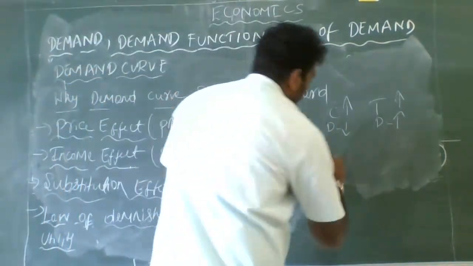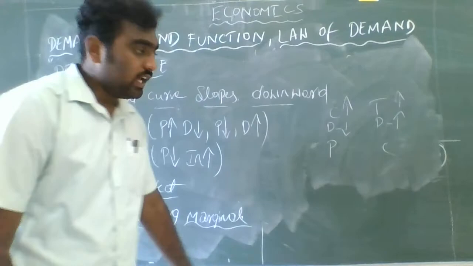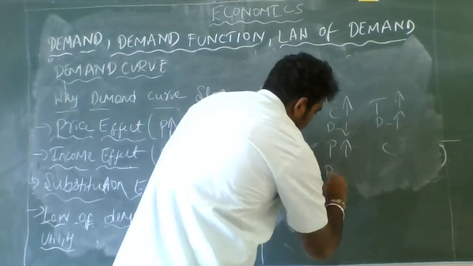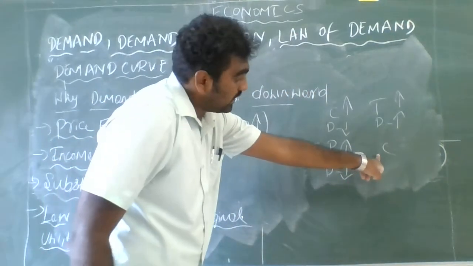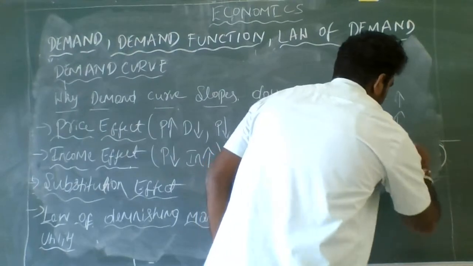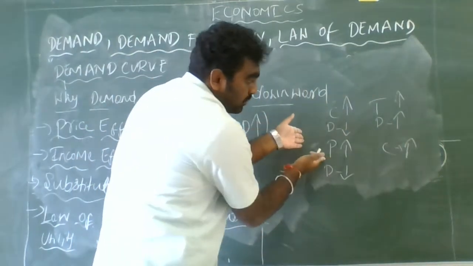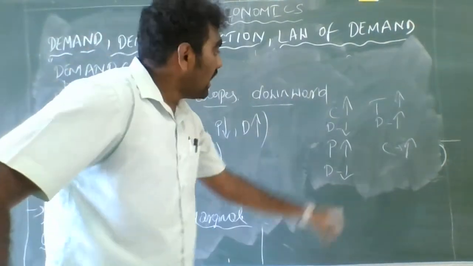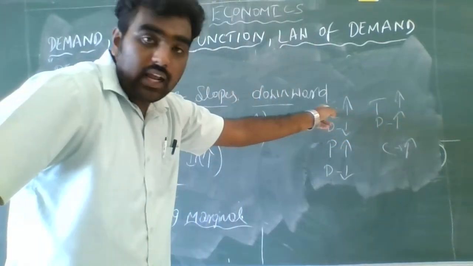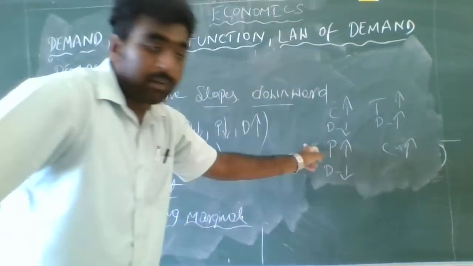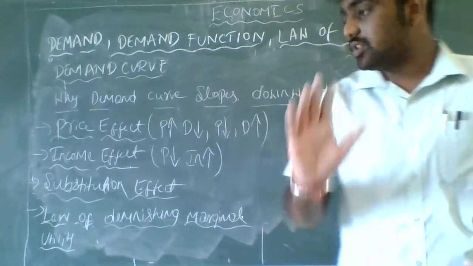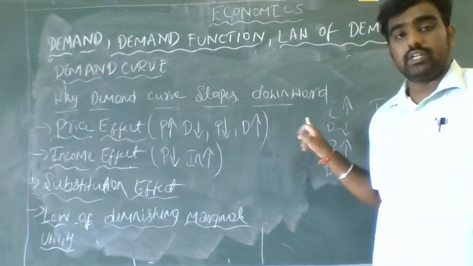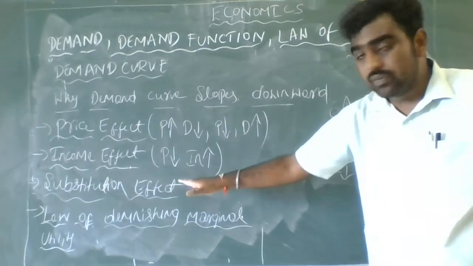Even we can take the example of Pepsi and Coca-Cola. Just imagine if the price of the Pepsi increases, the demand for the Pepsi decreases, but the demand for Coca-Cola increases. The consumer may switch from this product to this product. This is known as the substitution effect, guys, where tea was substituted for coffee here and Coca-Cola was substituted for Pepsi here. Guys, understood? This is also the main reason why the demand curve slopes downward and why it has an inverse relation.